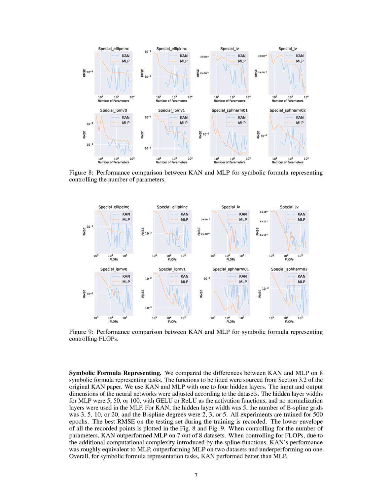Section Summary. In this section, we analyze the number of learnable parameters and flops for KAN and MLP architectures, highlighting that KAN generally has more parameters due to its B-spline components, while MLP tends to outperform KAN across various tasks, including machine learning, computer vision, and audio processing, although KAN shows competitive performance in symbolic formula representation tasks when controlling for parameters. Our experiments reveal that while MLP maintains an overall advantage, KAN can excel in specific scenarios, particularly when the number of parameters is considered.